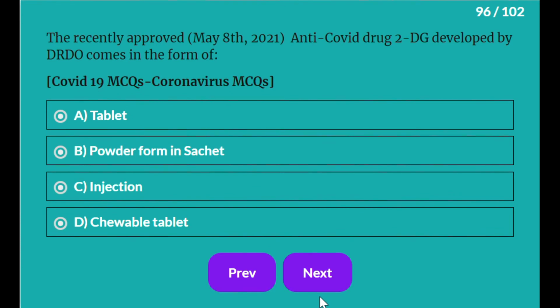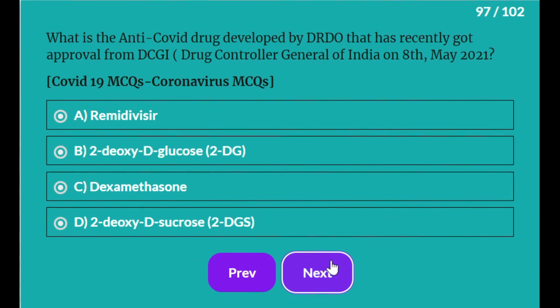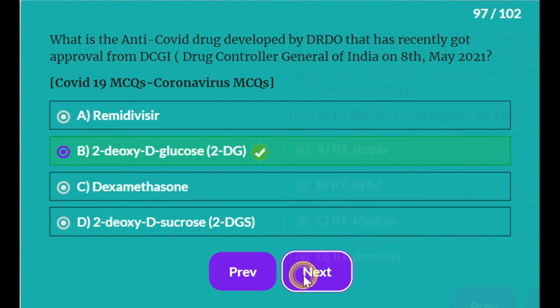The recently approved anti-COVID drug 2DG developed by DRDO comes in the form of powder form in sachet. What is the anti-COVID drug developed by DRDO that has recently got approval from DCGI, Drug Controller General of India, on 8th May 2021? It is 2-deoxy-D-glucose.